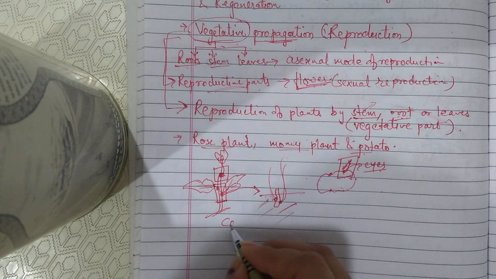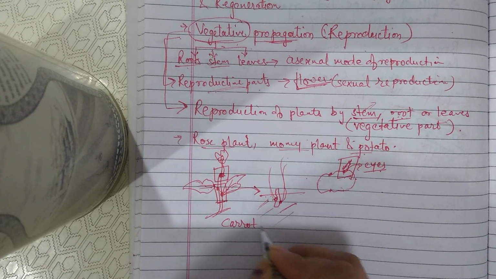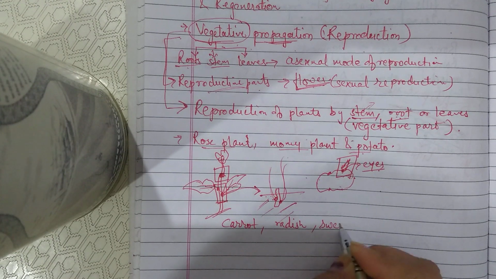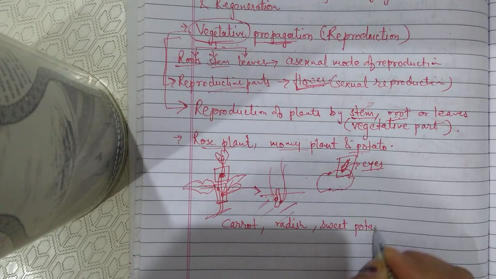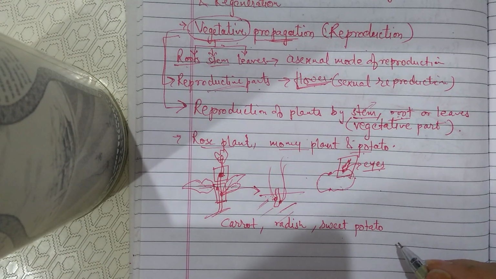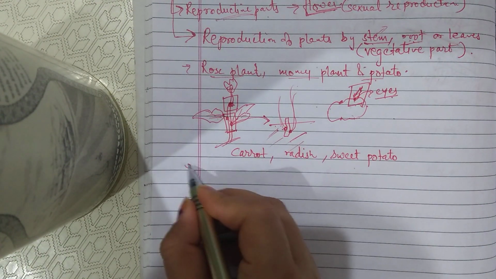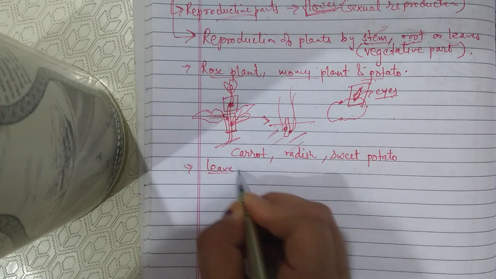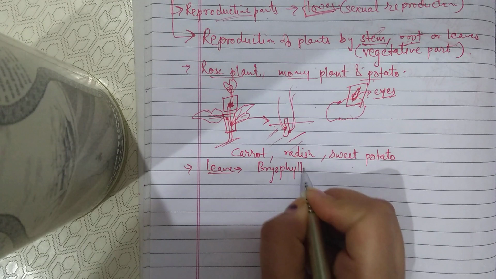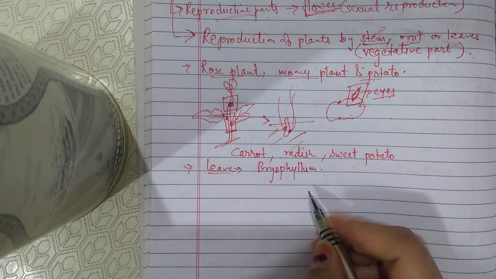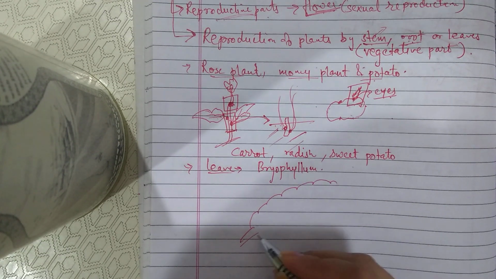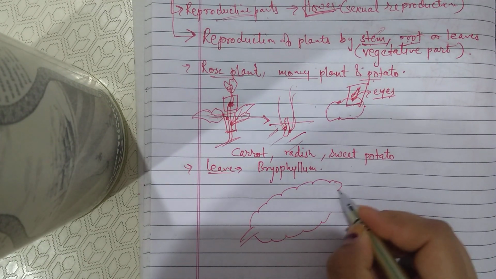In carrot, radish, sweet potato, these are some modified roots which can be grown into new plants. Now take an example of leaf, bryophyllum. Bryophyllum leaves can give rise to new plants also. See children, I am drawing a bryophyllum leaf.